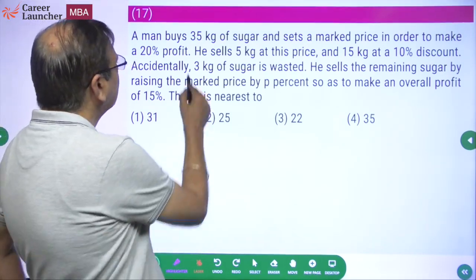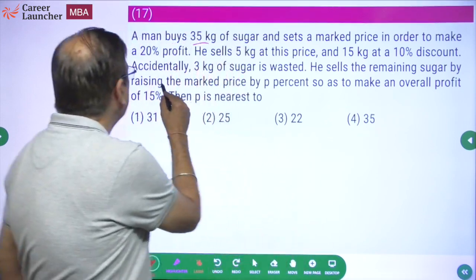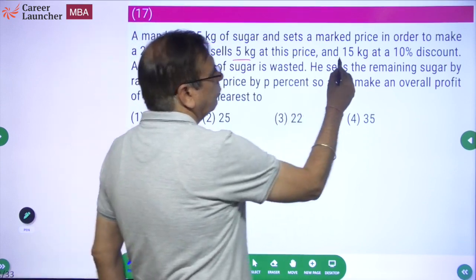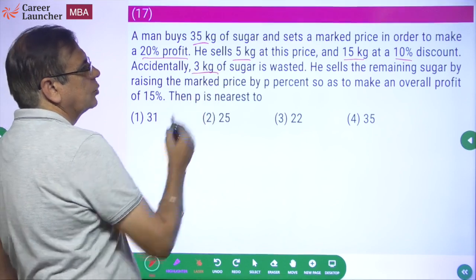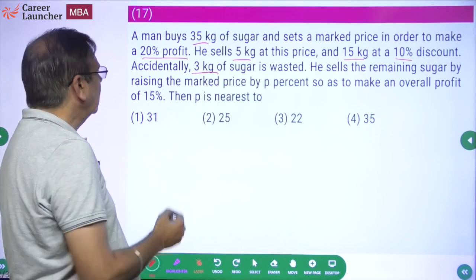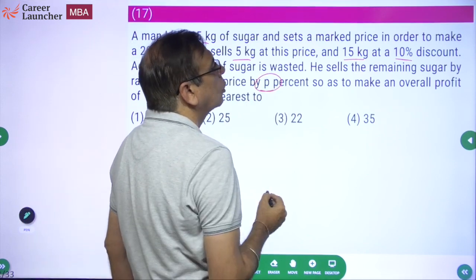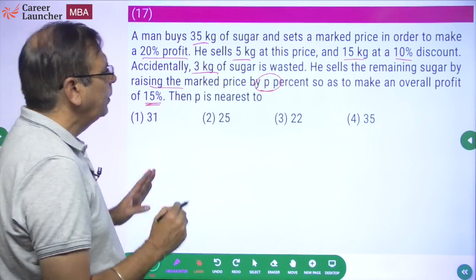Okay. A man buys 35 kg of sugar and sets a mark price in order to make a 20% profit. Okay. He sells 5 kg at this price, 15 kg at a 10% discount. Accidentally 3 kg of the sugar is wasted. He sells the remaining sugar by raising the mark price by P percentage, so as to make an overall profit of 15%. Okay. So what does it mean?